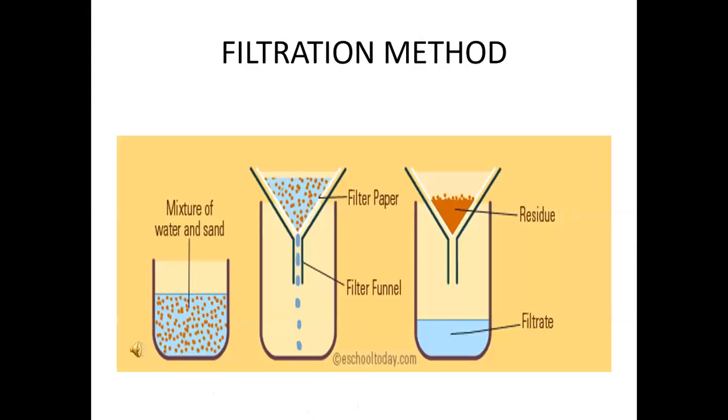Next, filtration method. We use filter papers to remove the fine impurities. A filter paper has very fine pores, much smaller than soil particles. Let us see how to use the filter paper. Take a piece of filter paper, fold it to make a cone. Slowly pour the muddy water over the filter paper. The clear water flows down the funnel and the mud settles as residue on the filter paper.